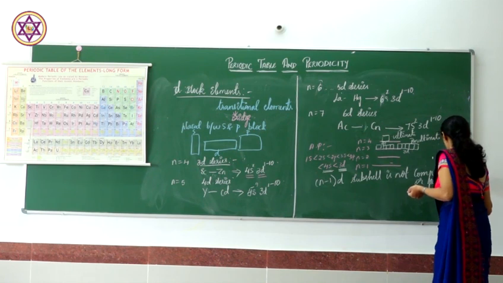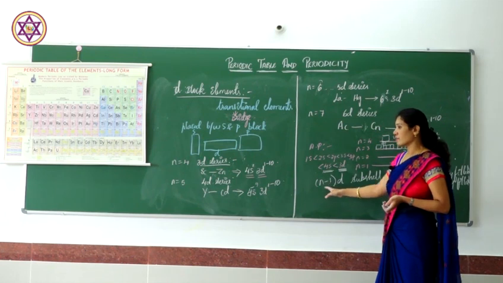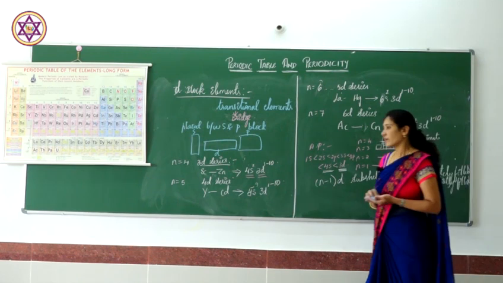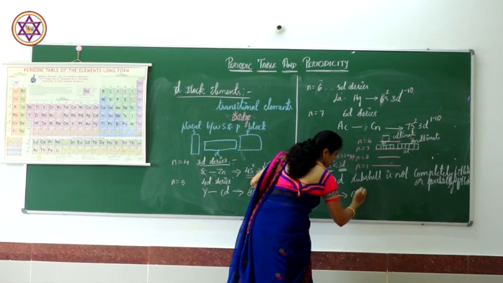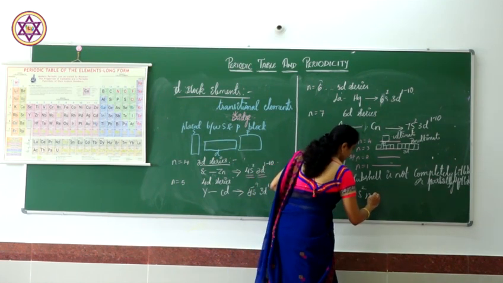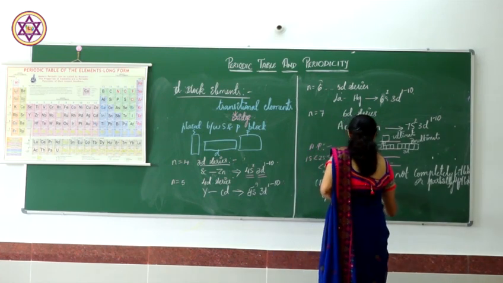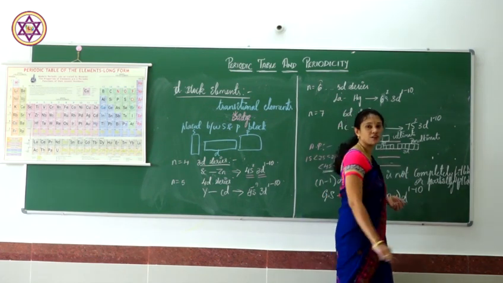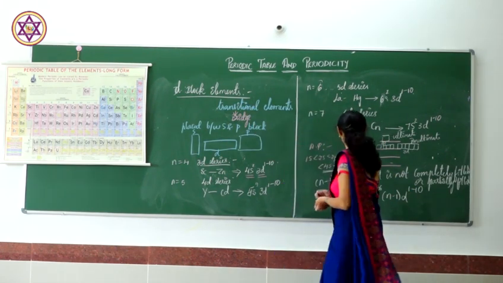It is called d block elements where the (n minus 1) d subshell is not completely filled or is partially filled. Therefore, they have the general electronic configuration ns2, np 1 to 6, (n minus 1) d 1 to 10. This is the general electronic configuration of d block elements.